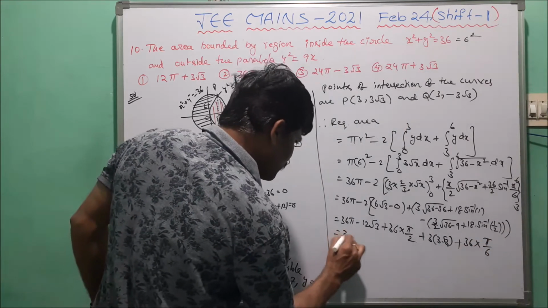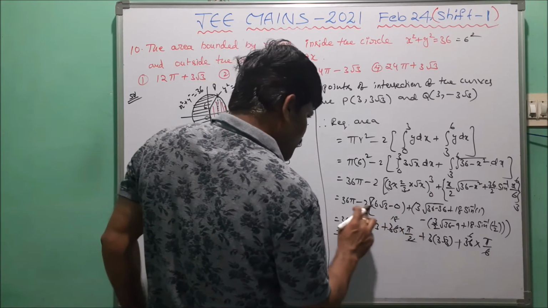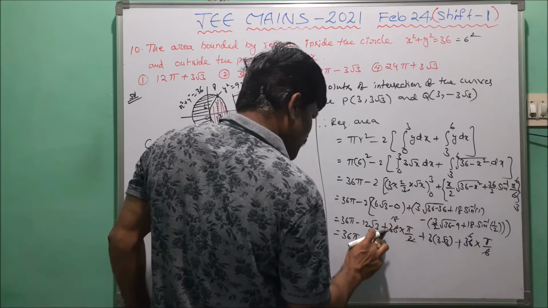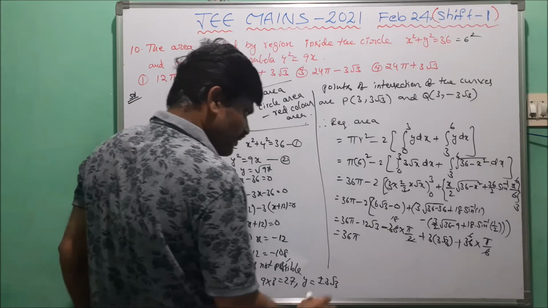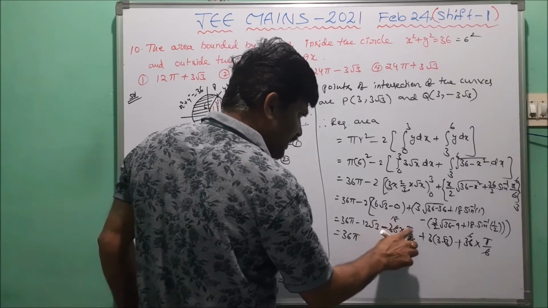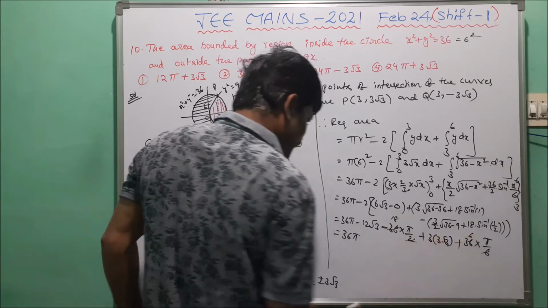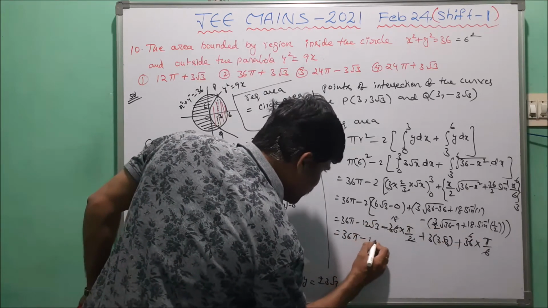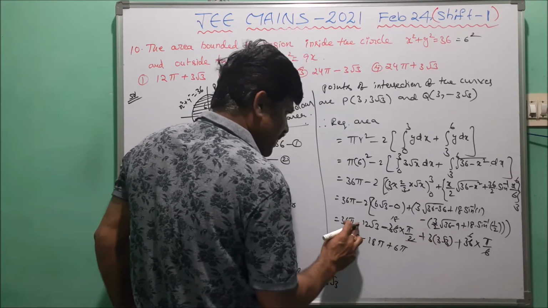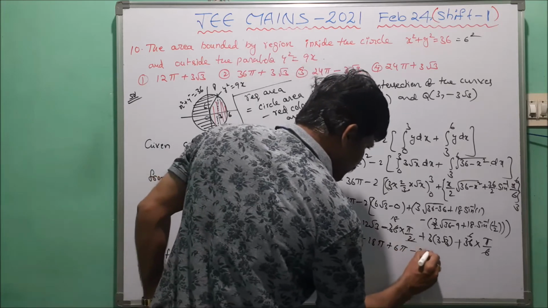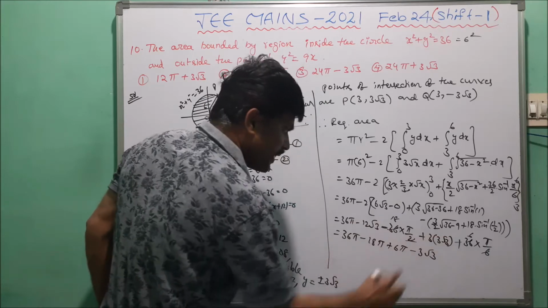Now here we write 36 pi. So in that we have to take minus 2 into 18, so minus 36. So 36 pi minus 18 pi plus 6 pi. So 18 plus 6, minus 18 pi plus 6 pi. So this is 9 root 3 minus 12 plus 9, so minus 3 root 3. Minus 12, 3 3 is 9. Minus 12 plus 9, minus 3 root 3.